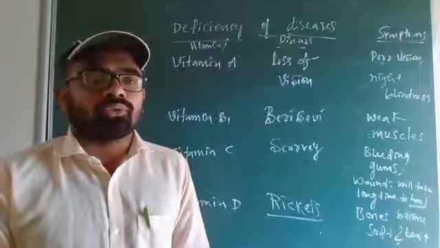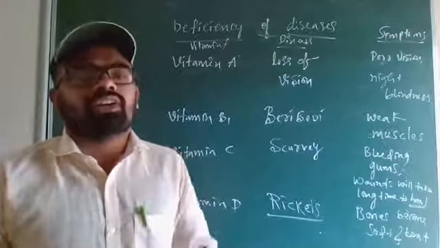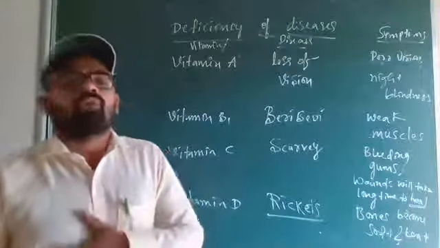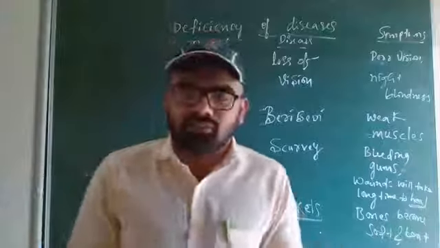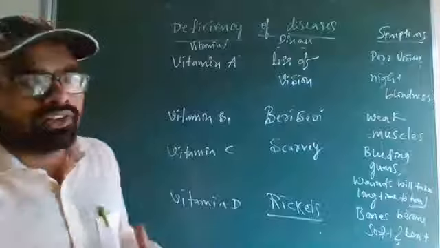So what do you have to do? You have to eat foods which are rich in vitamin D, and expose yourself to the sunlight so that your body prepares vitamin D using the sunlight. These are the things that should be done if there is a deficiency of vitamin D.